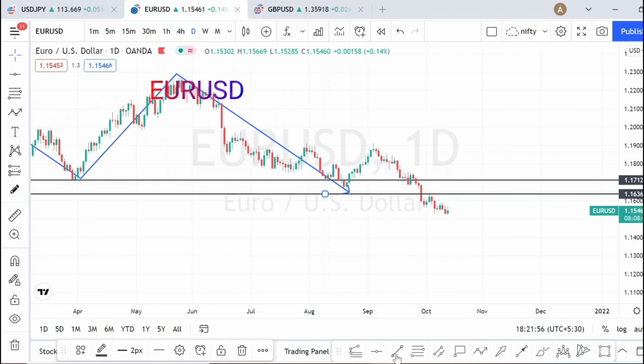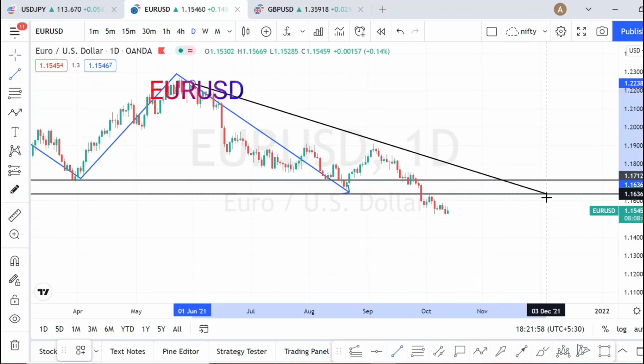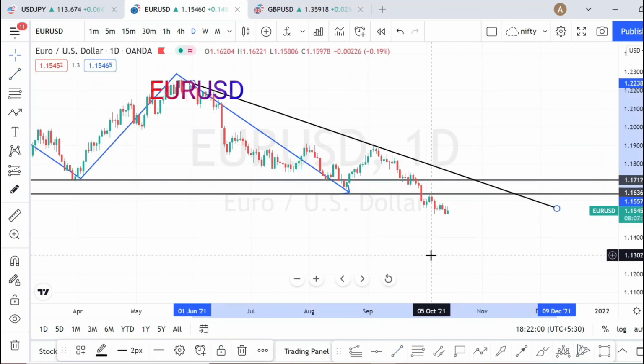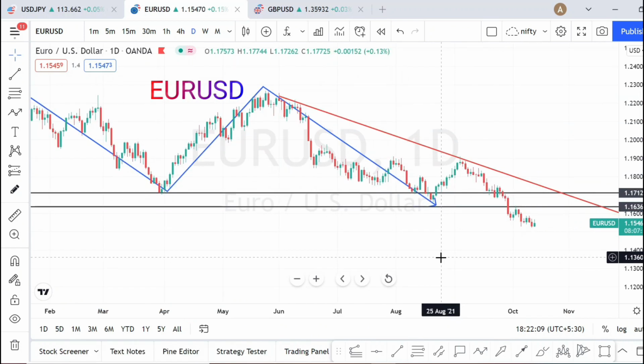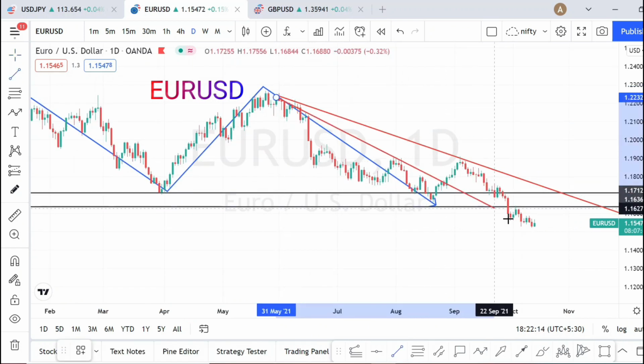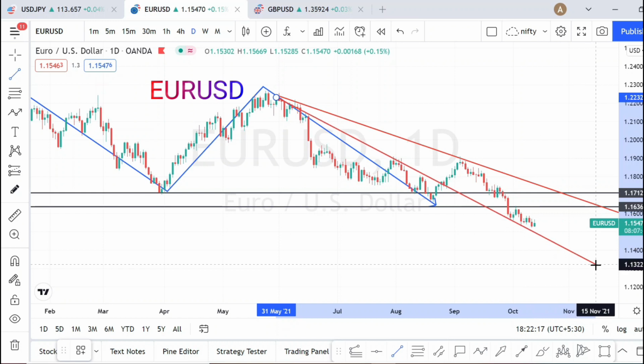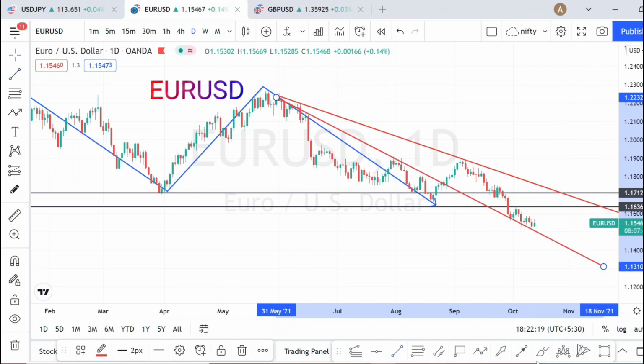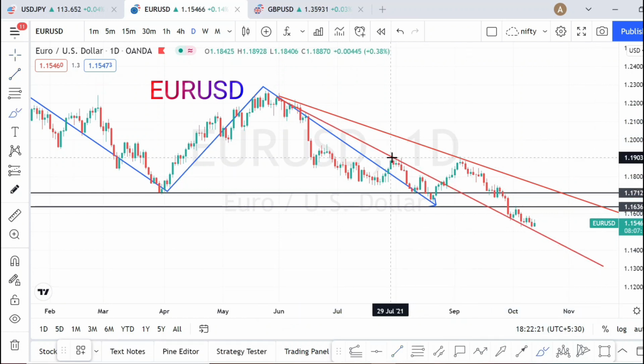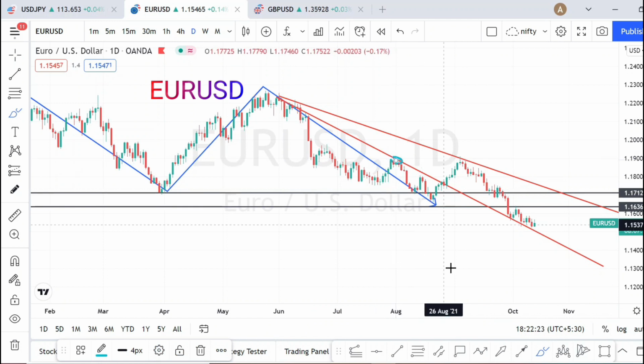When we draw a trend line, this is going to be the trend line, and when we see it closely also, this was one more trend line. So this trend line was acting as a resistance earlier. Now it is acting as a support over here. So it has two trend lines over here, but overall it is on a downtrend.